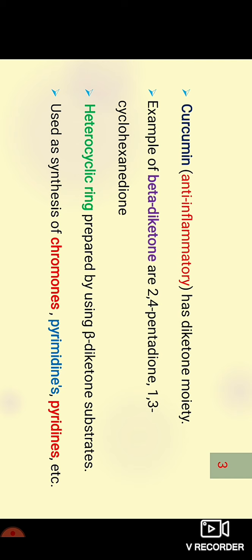The best known examples of beta diketone compounds are 2,4-pentanedione and 1,3-cyclohexanedione. A number of heterocyclic ring systems can be accessed through beta diketone substrates, like chromone, pyridine, and pyrimidine. Some examples of diketone: these are all common examples of diketones, all structures containing the diketone moiety.